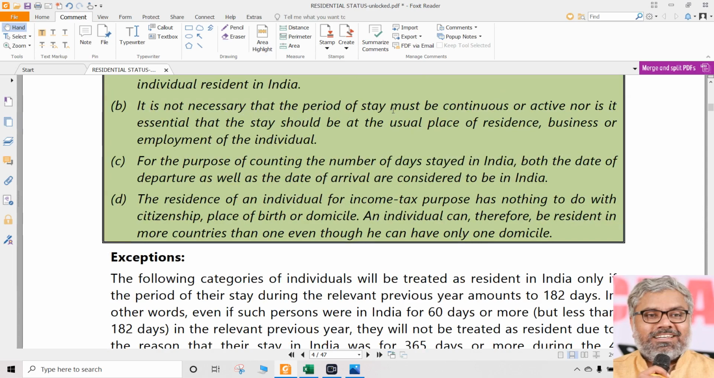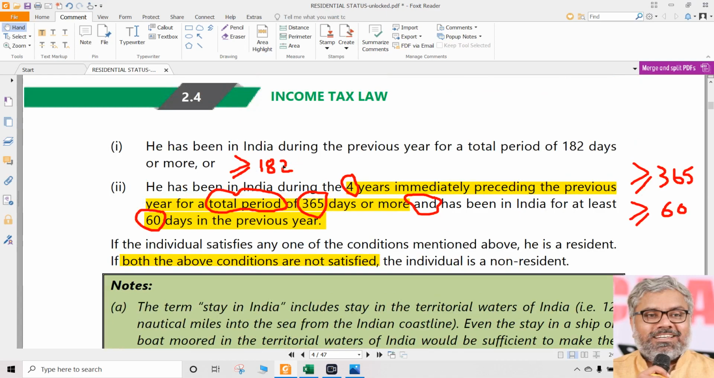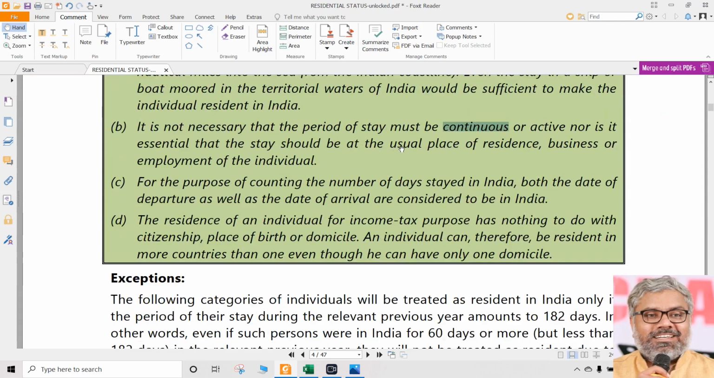It is not necessary that the period of stay must be continuous. Is there any rule like that? 182 days we talked, like 60 days we talked, 365 days we talked. These are all numbers we are talking about, number of days. What is 182? Number of days, 60 days, 365 days. Are these all days to be continuous? Is there any rule like that? Absolutely no. There is no rule like that. This period of stay need not be continuous.